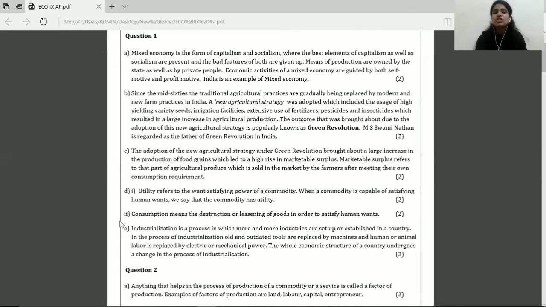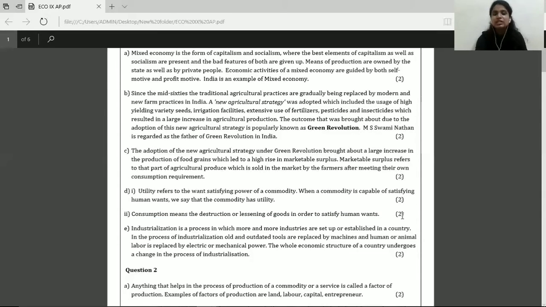The next part of the question carries 1 mark. So if you've written the meaning of consumption very well, you've written the explanation for consumption, you earn your 1 mark. So utility contains 1 mark and the meaning of consumption contains 1 mark. So together, your question 1D comprises of 2 marks. The next question is question 1E. What do you understand by industrialization?